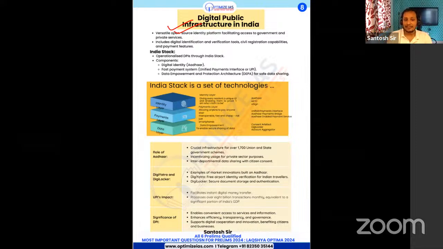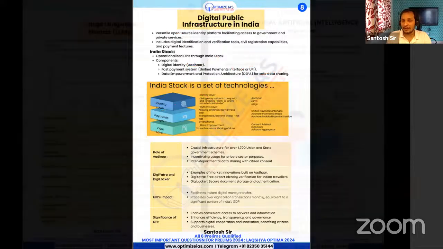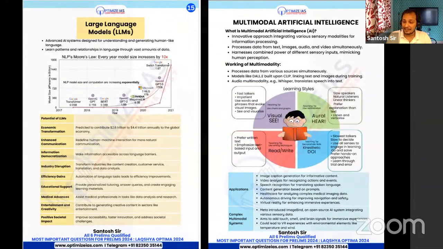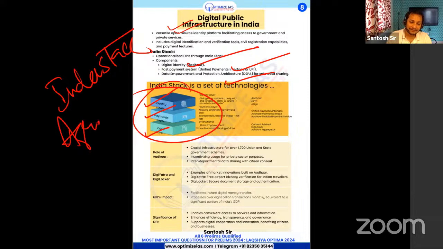So guys, you can see here, it has 3 layers: identity layer, payment layer, data layer. And you can see examples are what? Aadhaar, UPI. So these are some of the examples of how this is used for providing you various kinds of services. So this digital public infrastructure, India Stack and Agri Stack, is very important.